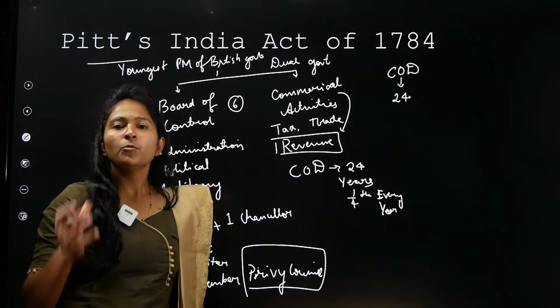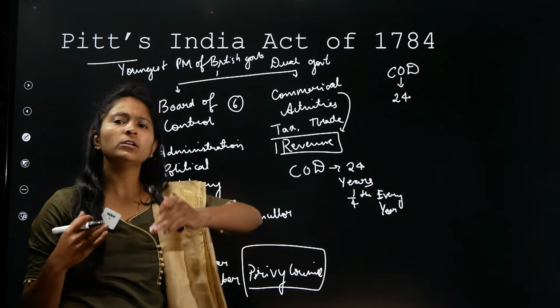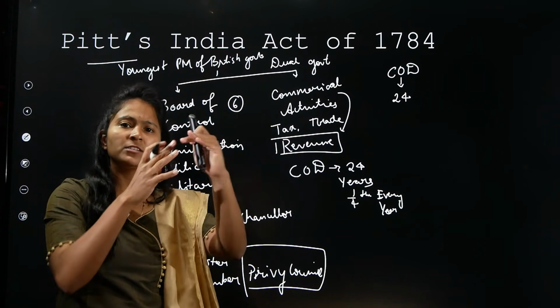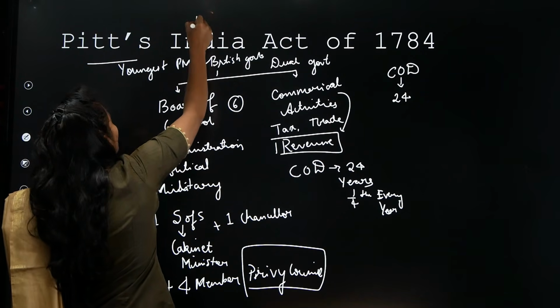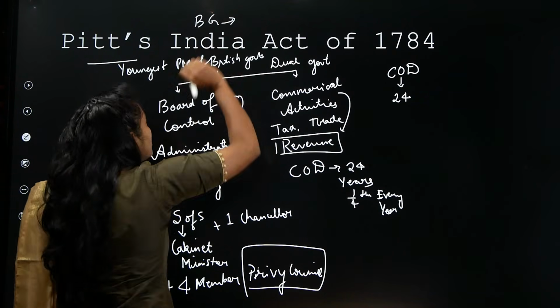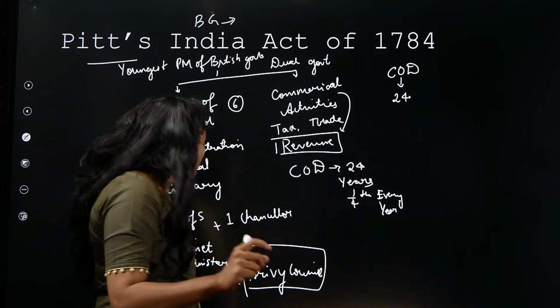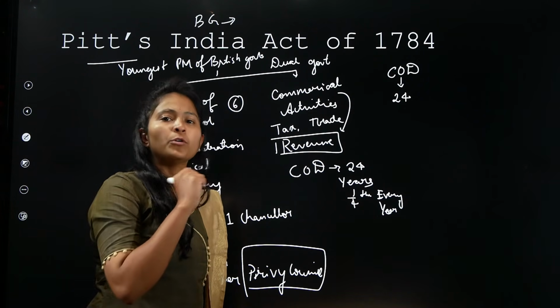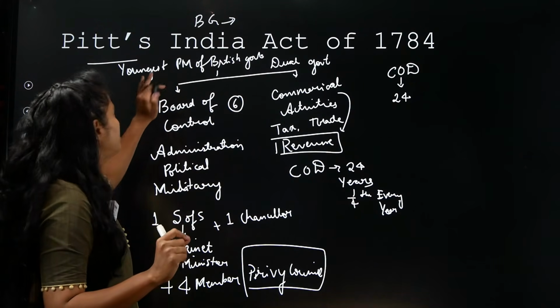See, now you have a President, you have a Prime Minister in our country, right? And this Prime Minister will take up all the laws. To give advice to the Prime Minister, we have other ministers. Similarly, to give advice to the British government, we have a council. And what is that council called? Privy Council. From that council, 4 members will be there in the Board of Control. So please try to understand what is the major important change that happens in the Pitt's India Act.